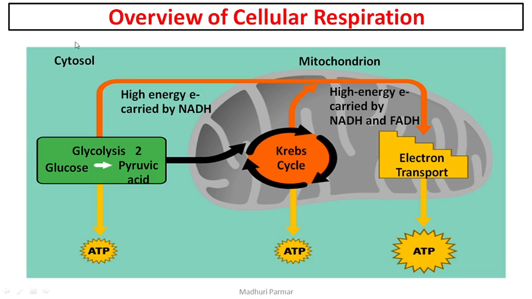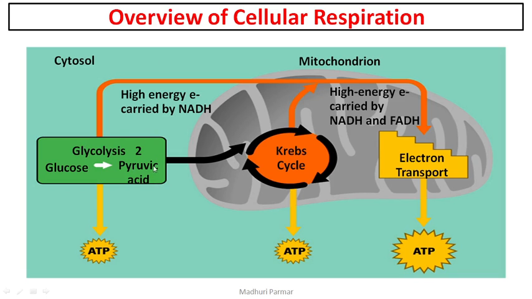In the cytosol, which is your cytoplasm, glucose gets converted into 2 molecules of pyruvic acid. 2 ATP you require, 4 ATP you get, so net there are 2 ATPs. Then the high energy electrons in the form of NADH, the reduced power, will be carried into the mitochondria.